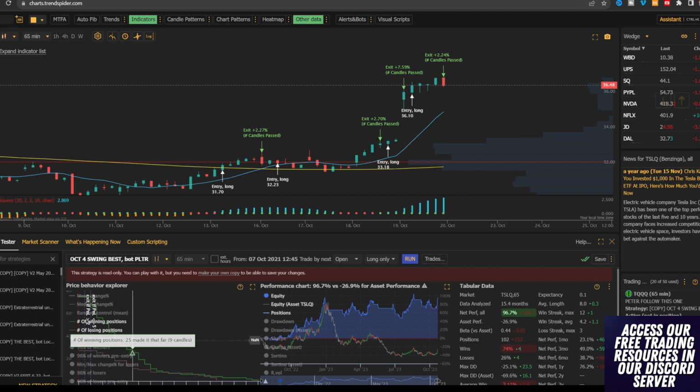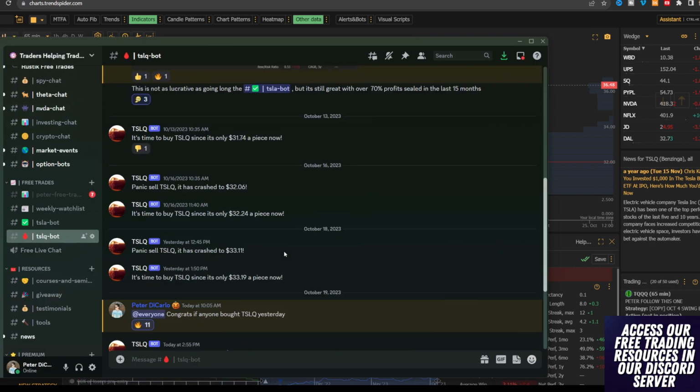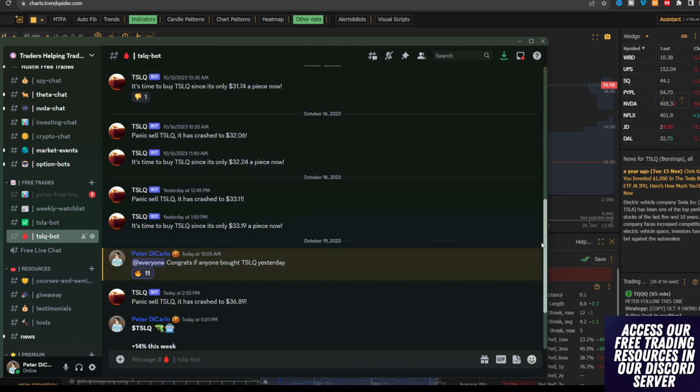Like I said, in our Discord community, which is free, you can just go to the TSLQ bot section, and all of our trading bot alerts will be here for free for you on TSLQ, and this is where you'll be able to find the information that we'll be going over right now. So the way that the actual alerts are sent out is via webhook. So you can see all of these are plotted with a time, a date, and obviously a price.